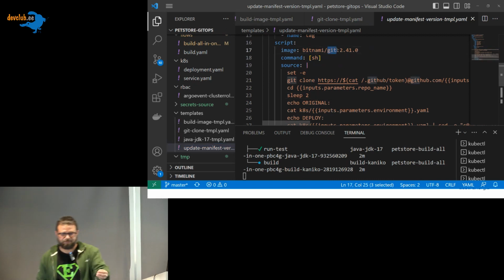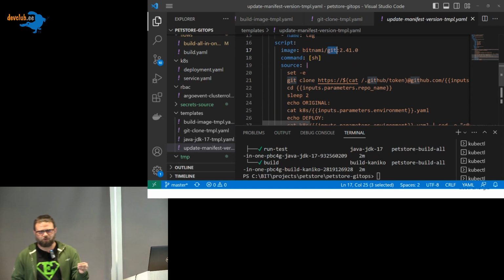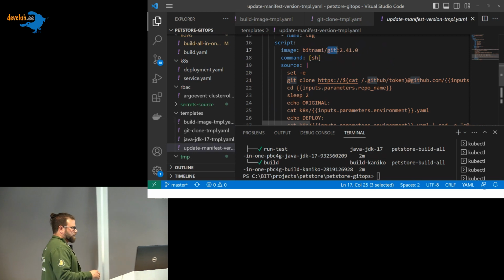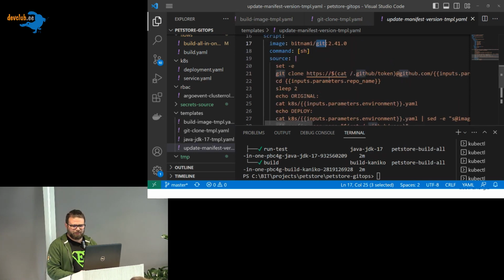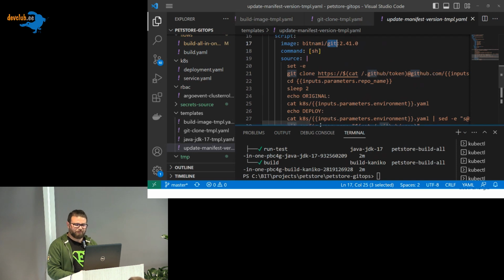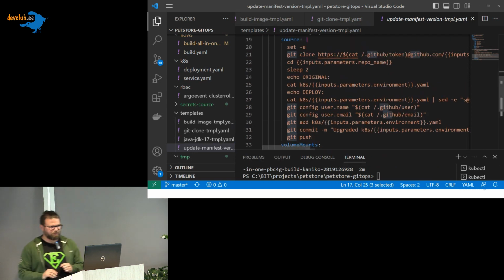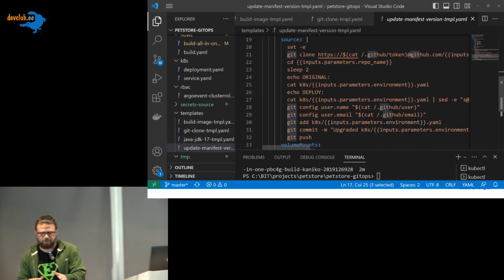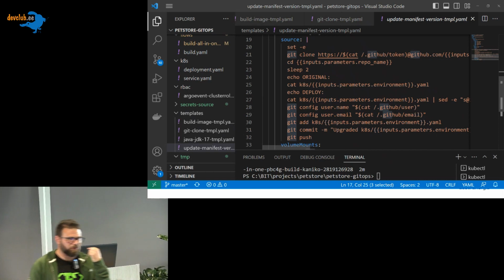Not latest anymore. I choose a specific version of Git, because we already know that using the word latest in our manifest is not a good idea. And I just will execute this script. So the script is, okay, I will clone the repository and go into this repository. I will print out the original manifest in order to have it in the logs, what the original one was.